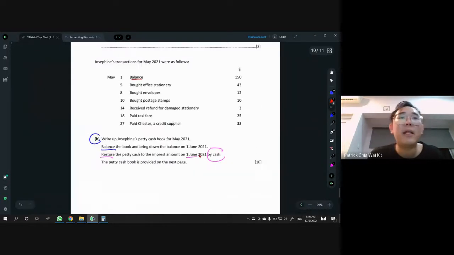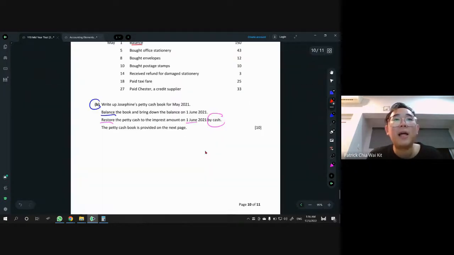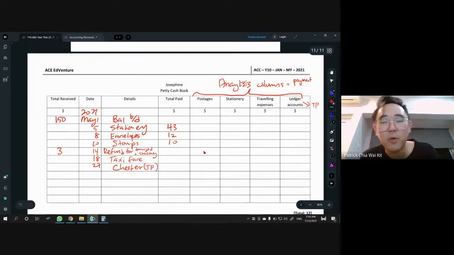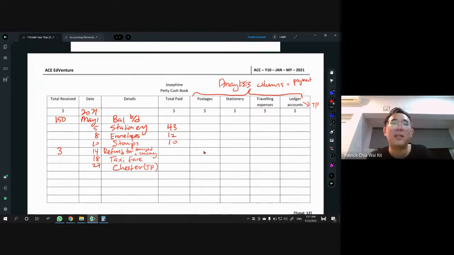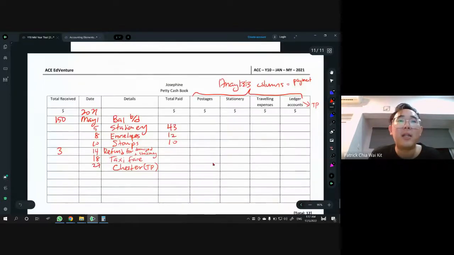Next one on the 18th, we have paid taxi fare. So taxi fare. And the last one is paid Chester, a credit supplier. What do you write for details? Just put Chester will do. If you want, you can put the bracket TP, that's also okay, but better just put Chester. So refund was 3, taxi fare is 25, and then 33.